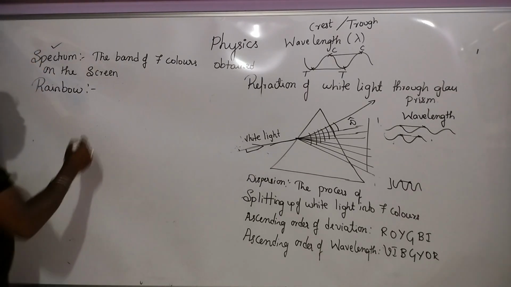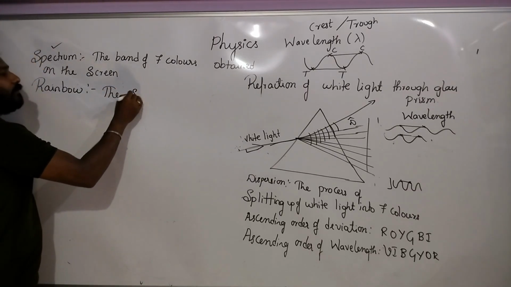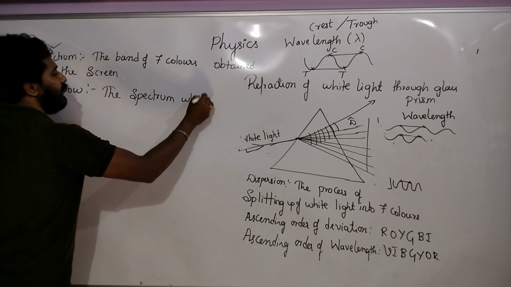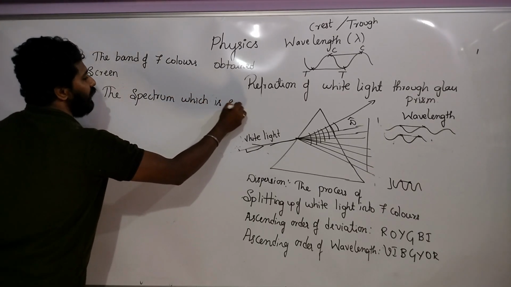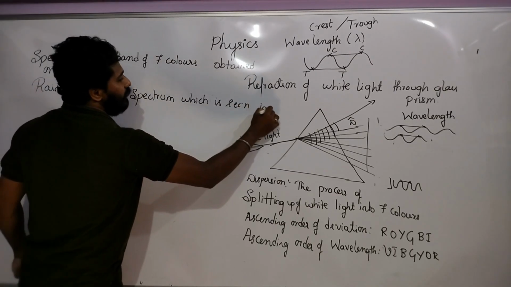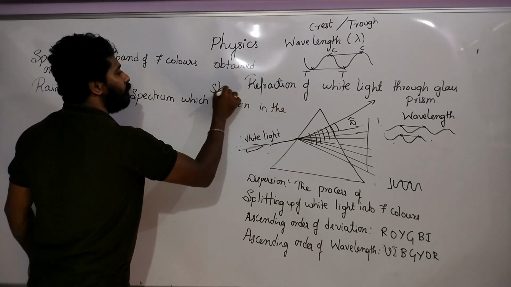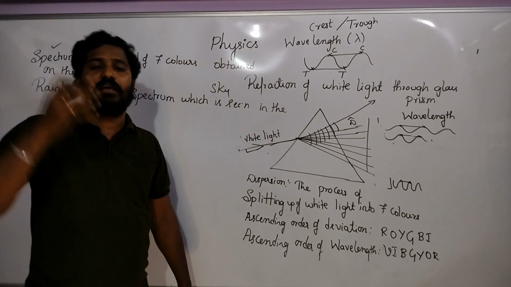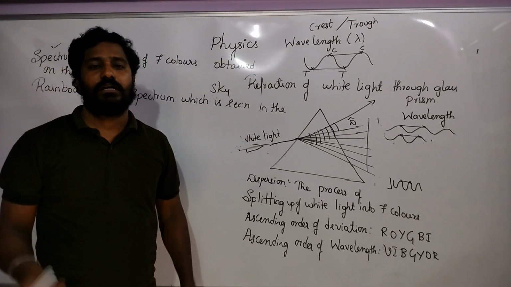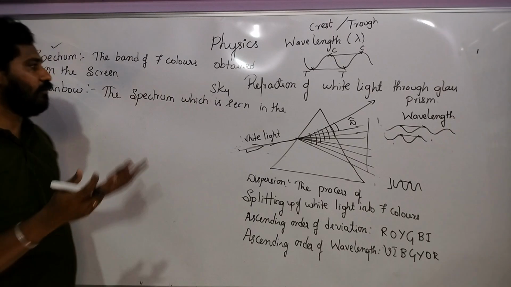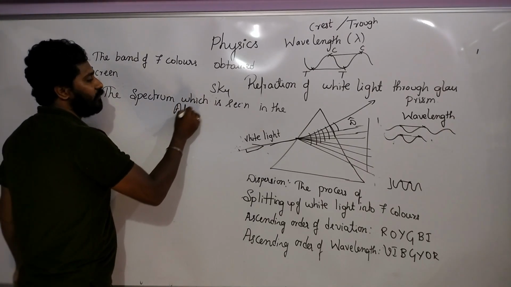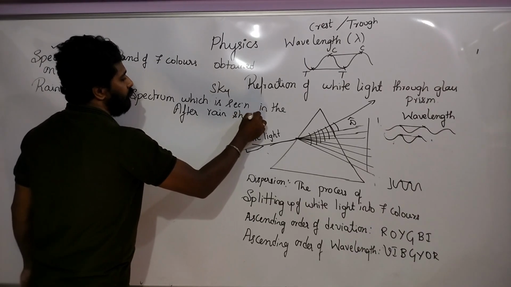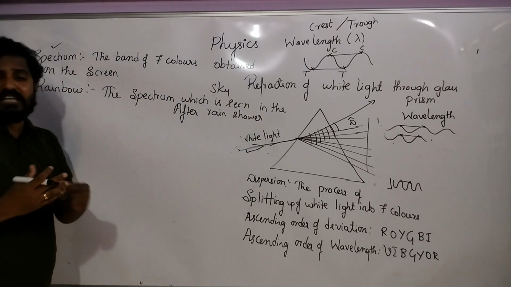So what is a rainbow? The spectrum which is seen in the sky is called a rainbow. So the spectrum is nothing but the 7 colors which we see in the sky. It is called a rainbow. You can also add: after a rain shower. So this is a natural spectrum.